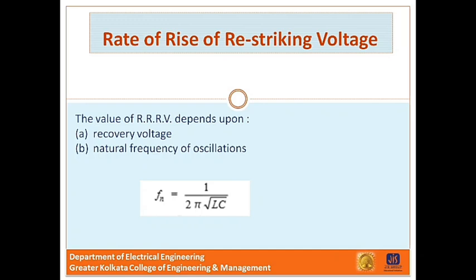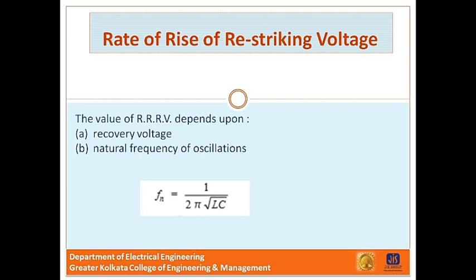Now the system losses cause the oscillation to decay fairly rapidly, but the initial overshoot increases the possibility of restriking the arc. Now it is the rate of rise of restriking voltage which decides whether the arc will restrike or not.